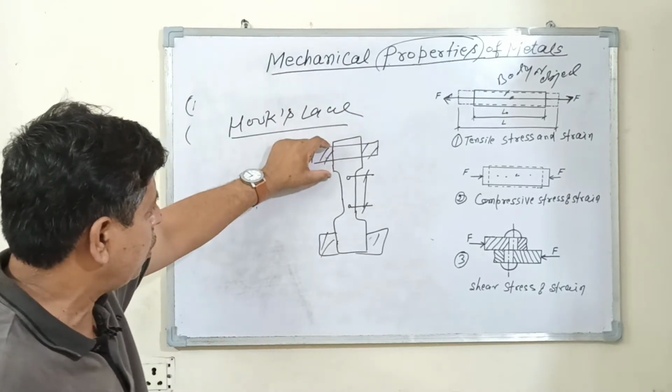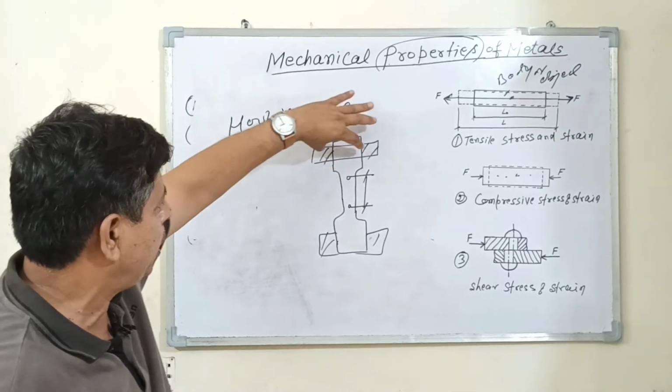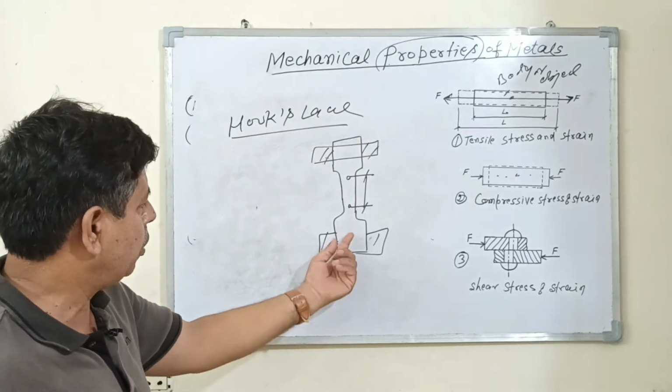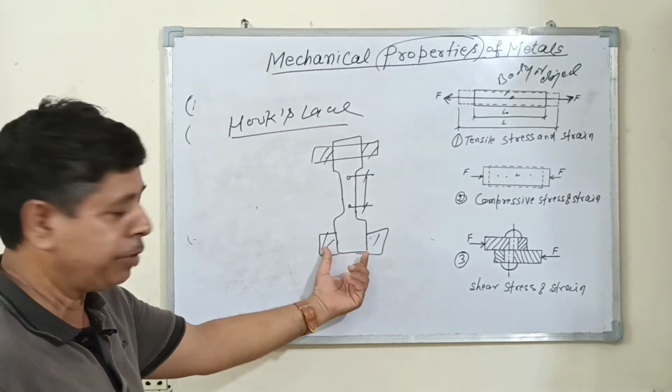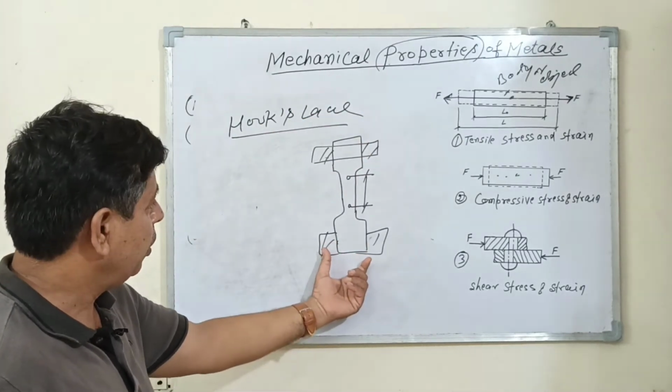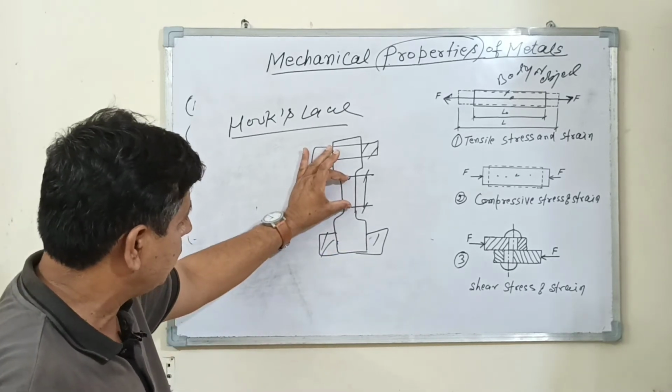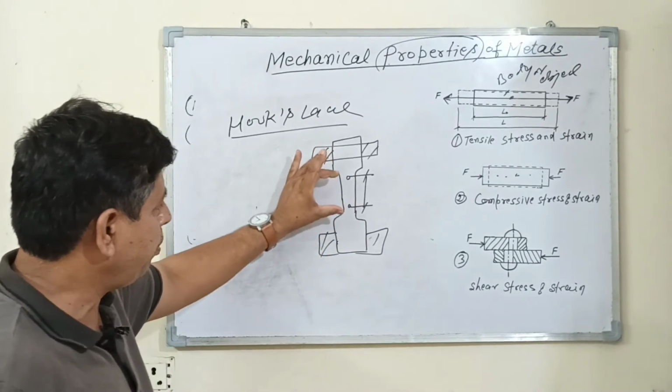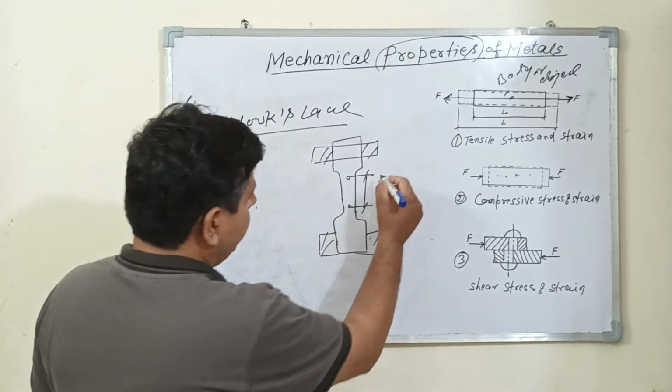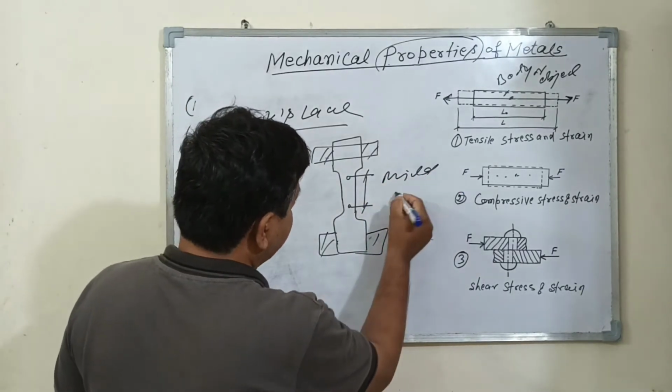The upper portion of this specimen is fixed in a movable jaw. The lower portion of this specimen is fixed in a fixed jaw. This is the gauge length. The metal of this component is mild steel.